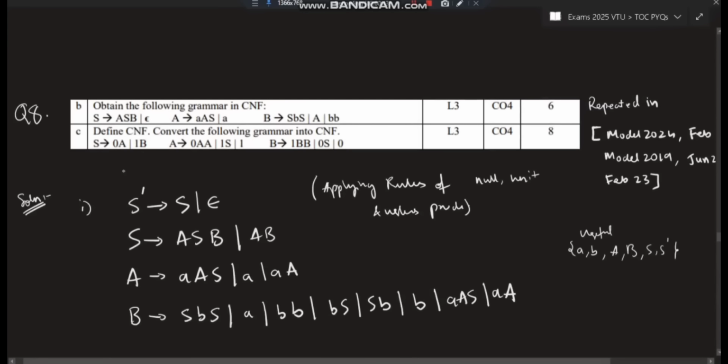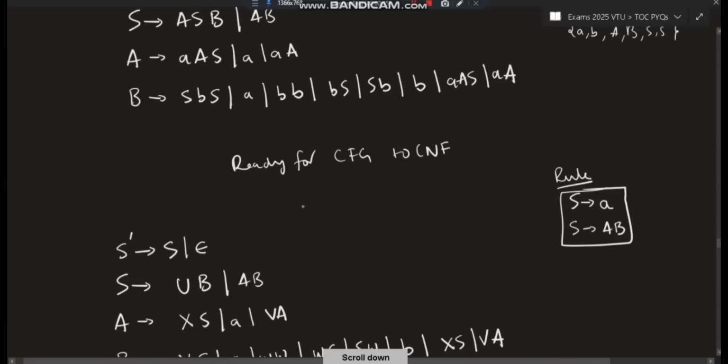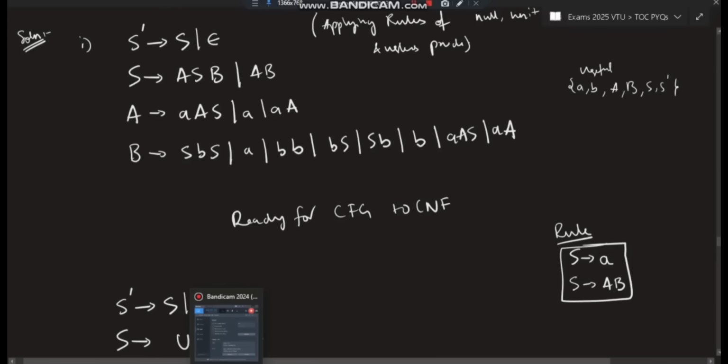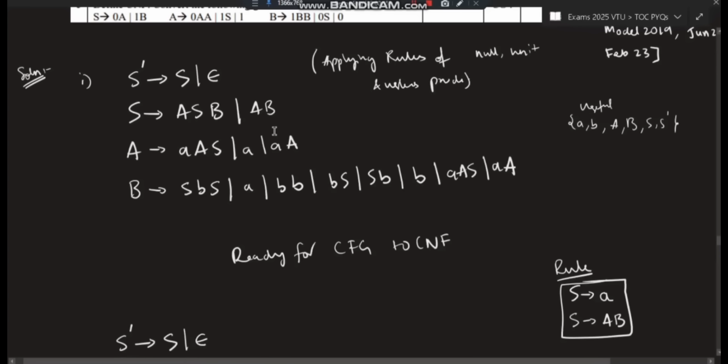I'll be focusing on S goes to 0A and 1B. A goes to 0A, 1S and 1.